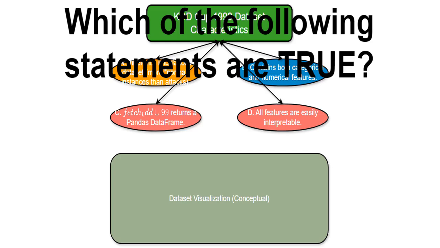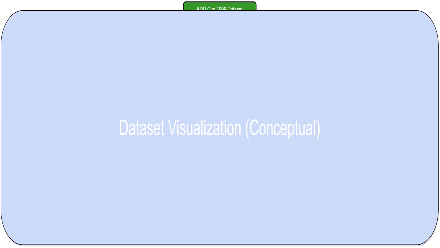This is the core question. You need to decide which of the statements A through D about the kddcup99 dataset are true based on its characteristics. While not directly part of answering the true-false question, visualizing the dataset, perhaps in a chart or graph, can help you get a better feel for its properties.